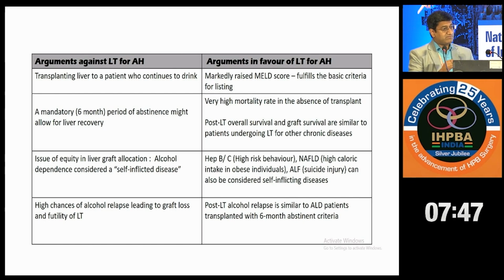But now arguments have come up in favor of liver transplant for alcoholic hepatitis. These patients have a raised MELD score. They fulfill the basic criteria for listing, with very high mortality, so they need to be saved.